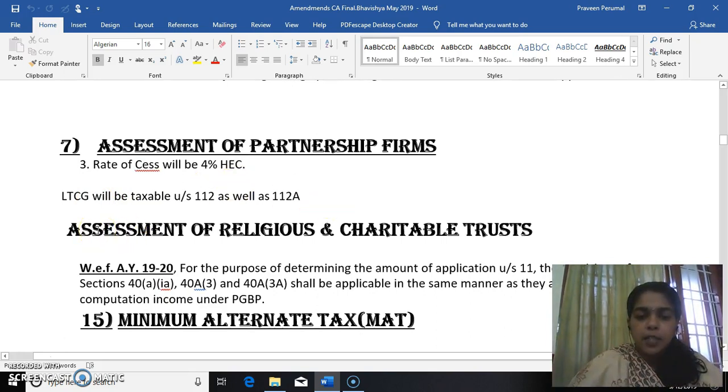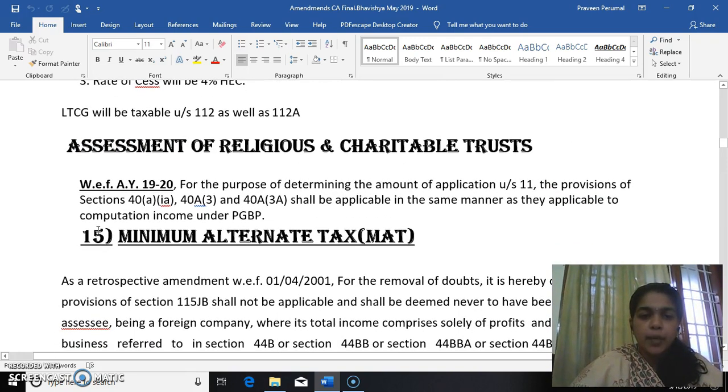Now, assessment of religious or charitable trust, with effect from 1920, for the purpose of determining the amount of application under section 11, provisions of section 40A(3), 40A(3A), 43B shall be applicable in the same manner as they are applicable to computation of income under PGBP. So, these 40A(3), 40A(3A), 43B are all coming under the head PGBP.